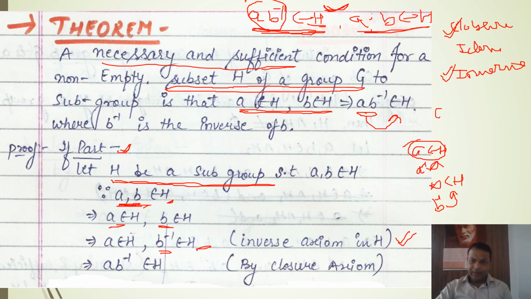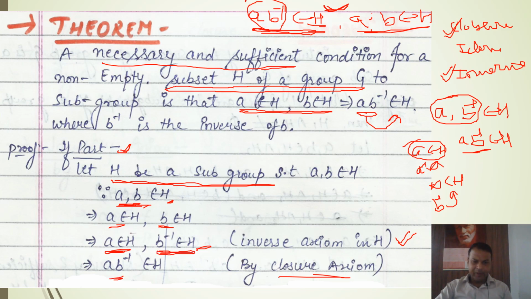Now A and B inverse are two elements that belong to subset H, so their composition will also be available in H. It means AB inverse will be available in H. This result is true because of the closure property. If two individual elements belong to a particular subgroup, then their closure, meaning their composition, will also be available in that subgroup. So AB inverse belongs to H. This is the necessary condition.